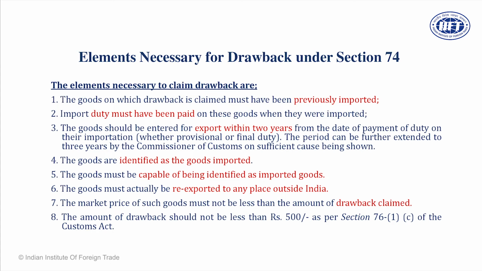And again, if he cannot export due to some very valid reasons like strike, civil disobedience, flood, tsunami, or recently what we call Cyclone Gaja, such a situation may come up and you will not be able to export on time. In that case, there can be a second extension also. Goods must be identified as goods imported, meaning the packing list must match. When you import, the import packing list and export packing list must be exactly the same or capable of being identified, meaning of a similar nature. Goods must be re-exported, meaning there must be a shipping bill number, and it must have a LEO seal, only then.